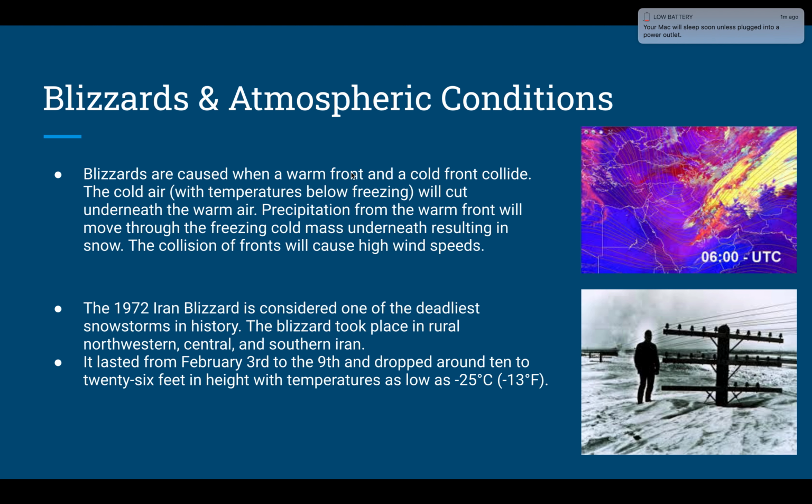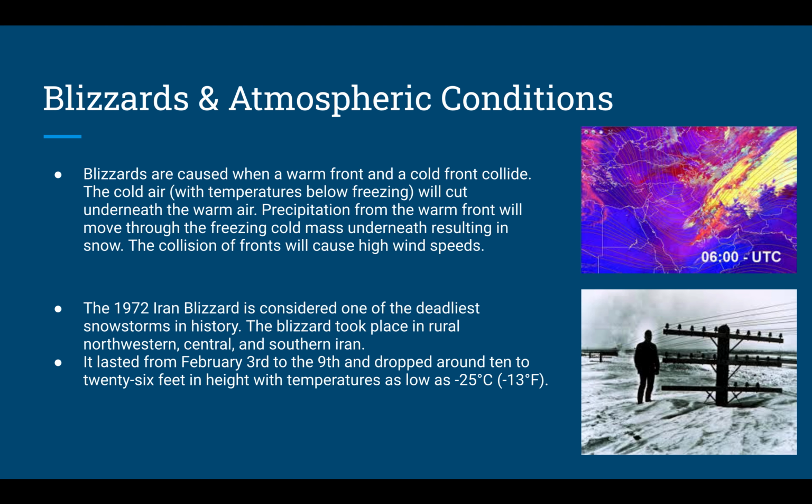1972 Iran blizzard. We are going to be talking about the blizzard and atmospheric conditions. Blizzards are caused when a warm front and cold front collide. The cold air, which will be the cold front, with temperatures below freezing, will come underneath the warm front, causing the precipitation falling to form into snow. This collision will also result in high-speed winds.